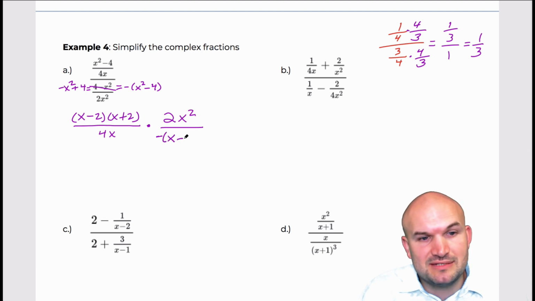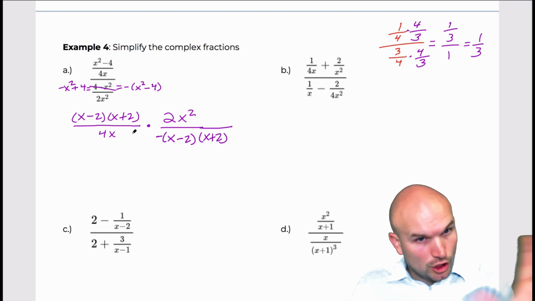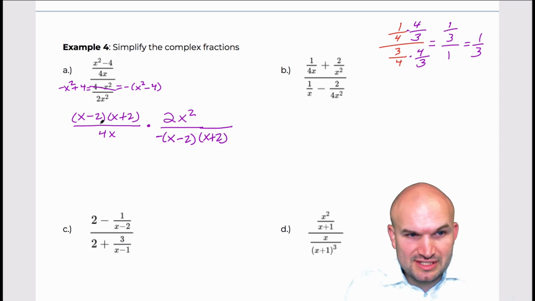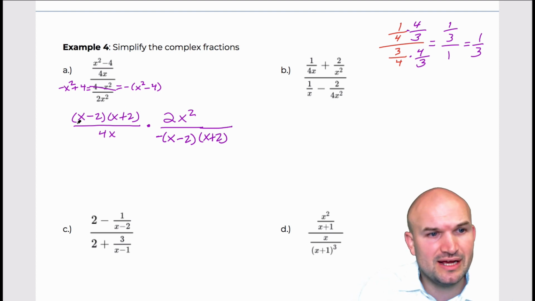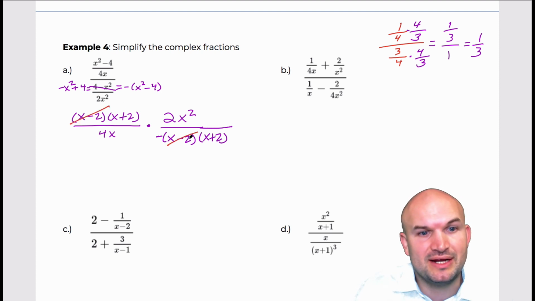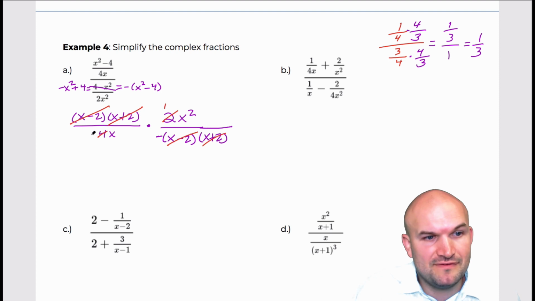So that'd give me an x minus 2 divided by x plus 2. Okay. Now we could rewrite this all over as one fraction, but we notice that everything is just being separated by multiplication. So now I can go ahead and apply the division property. So here we have an x minus 2 divided by an x minus 2, which goes to 1. An x plus 2 divided by an x plus 2 goes to 1. We have a 2 over 4, which can be reduced to a 1/2.